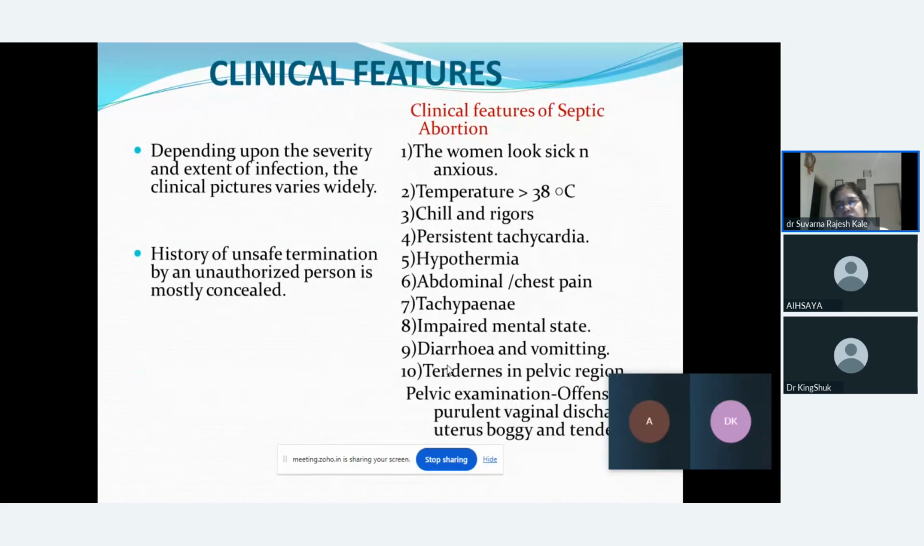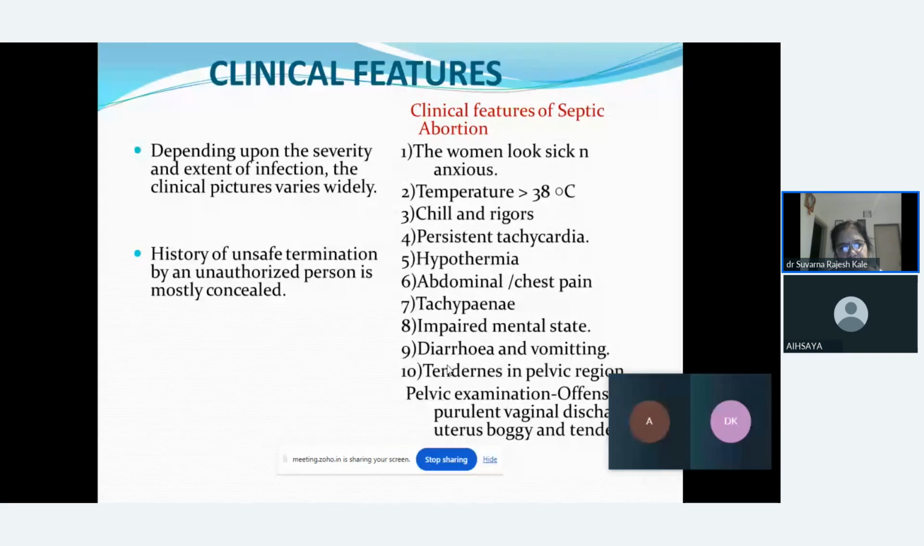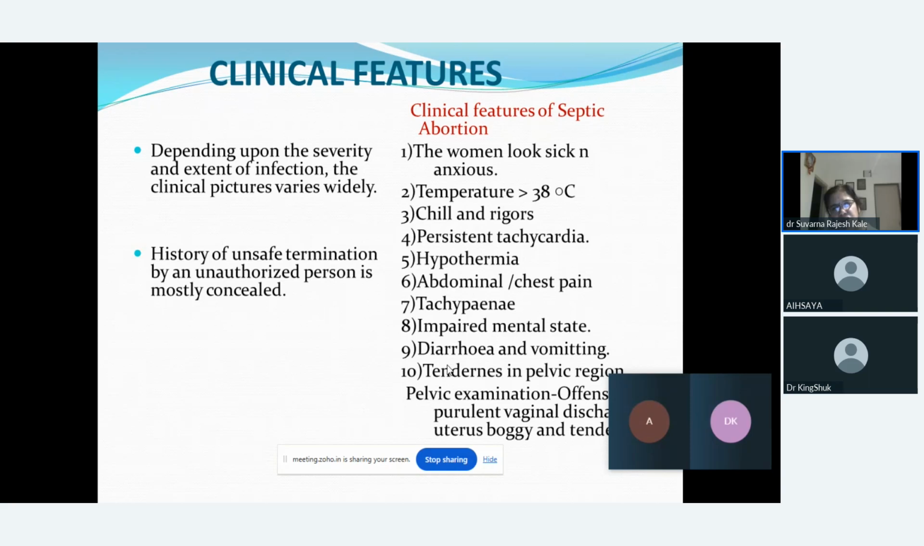So what are the clinical features which may be present in cases of septic abortion? Most important thing is, depending on the severity and extent of infection, the clinical picture may vary. The female may look sick or anxious. The temperature may be more than 38 degrees centigrade. The female may present with chills and rigor. There may be persistent tachycardia, hypothermia, abdominal or chest pain, and tachypnea. She may have an impaired mental state. Some females may present with diarrhea and vomiting.